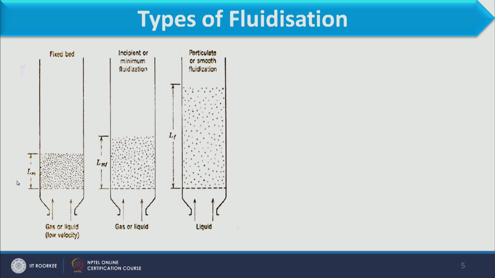So, what happens when you see this figure? In figure 1, when gas or liquid flows through the bed and the velocity is less, it will not start moving, the particles will be at a static position. The total height of the bed is denoted by Lm, the initial height of the bed.